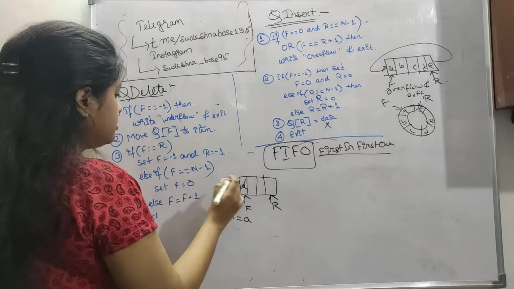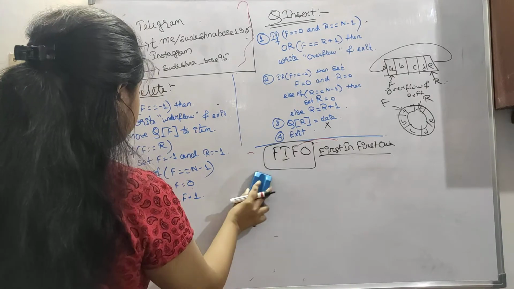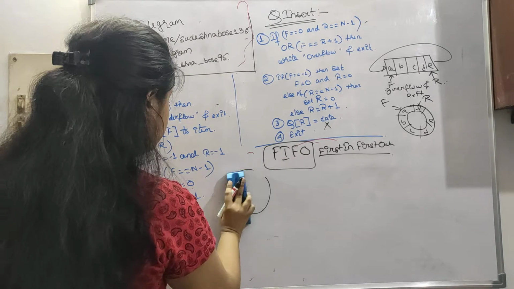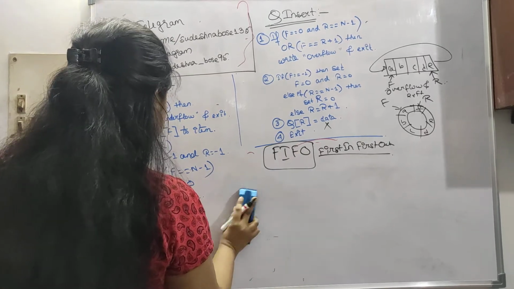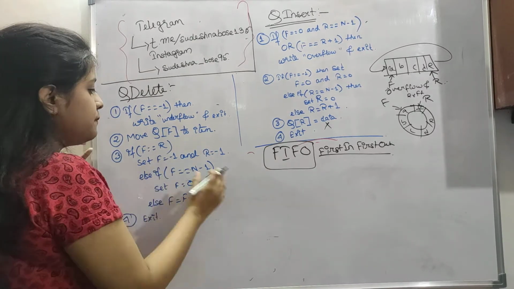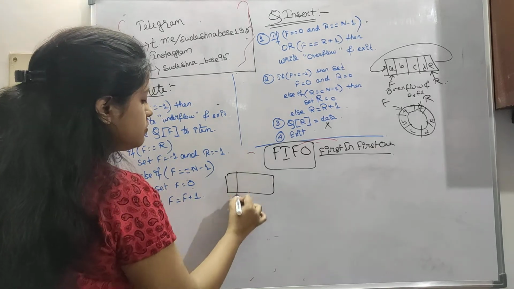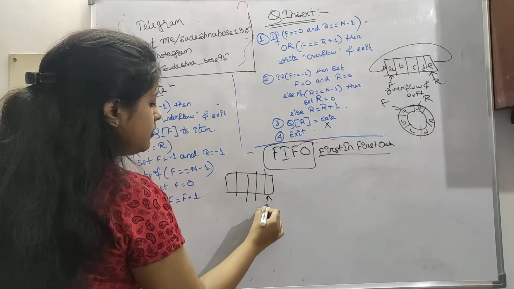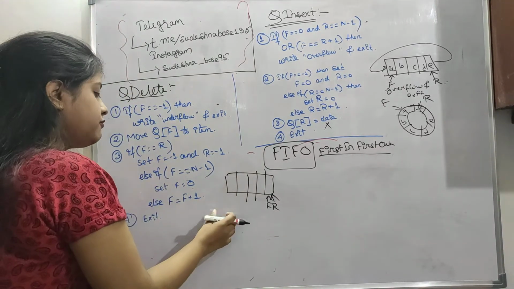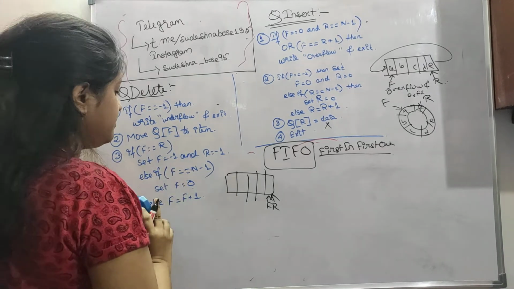Now if f equals r, set f equals minus 1 and set r equals minus 1. If f equals r, f and r are both pointing to the same place, so we have to set the pointers to minus 1 so that the queue becomes empty.